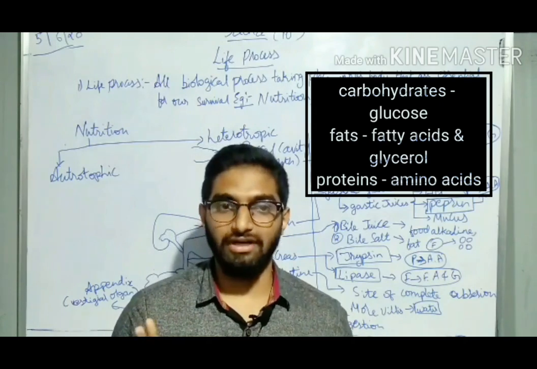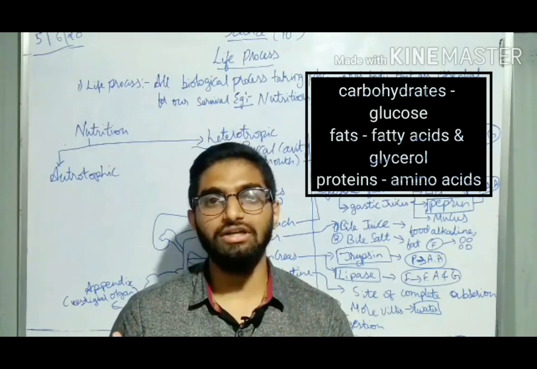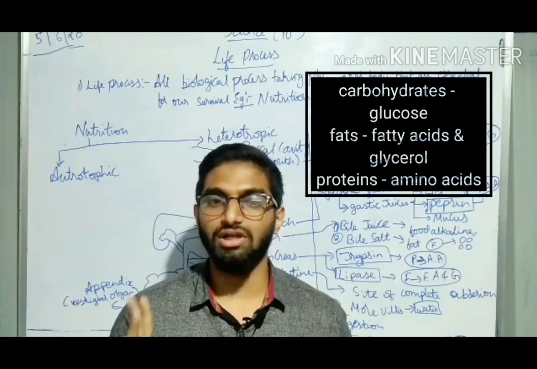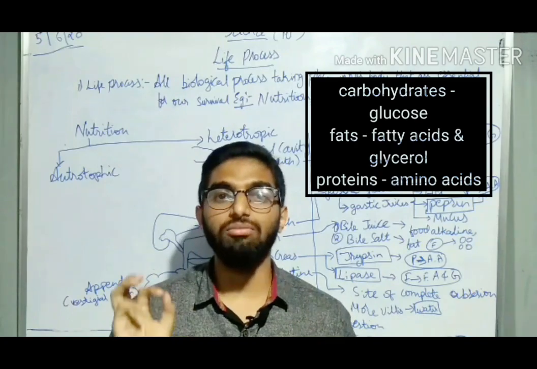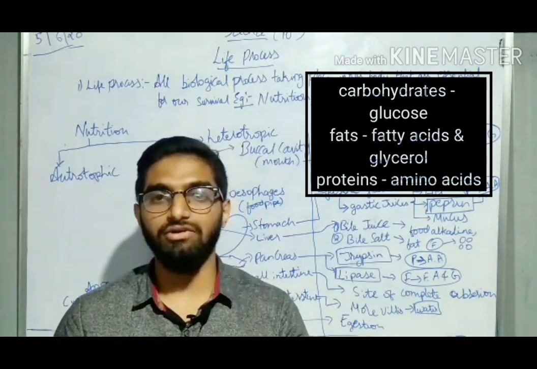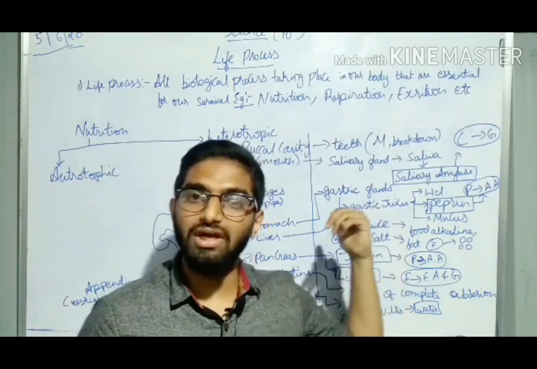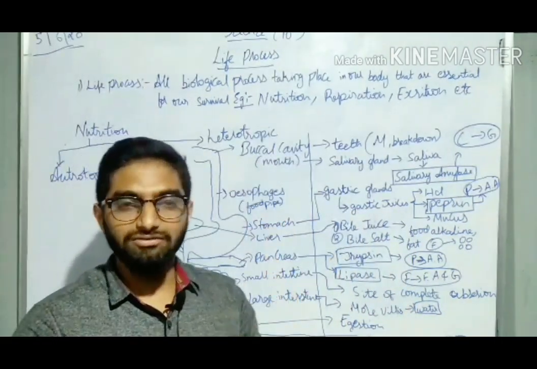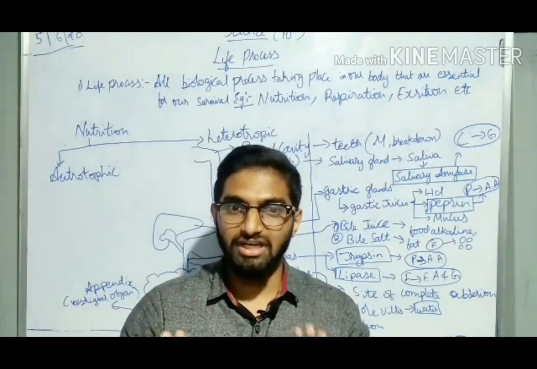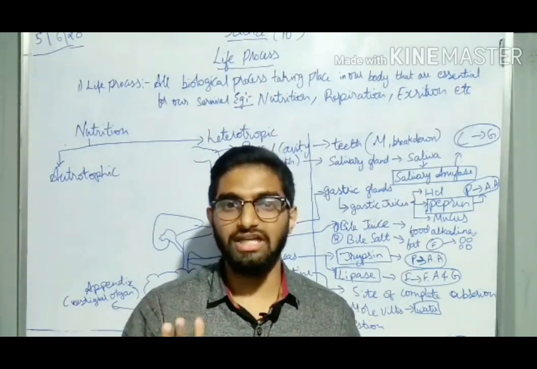Second is fats, which should be simplified into fatty acids and glycerol. And the third is protein, which has to be converted into amino acids. These are the main three tasks which have to be done in your digestive system. If these three tasks are completed, it means there is a complete digestion.